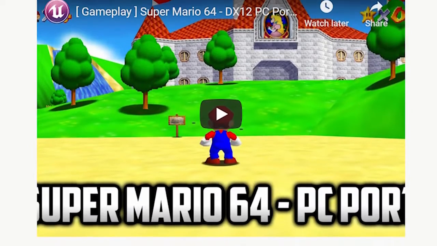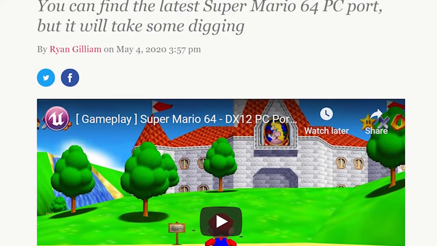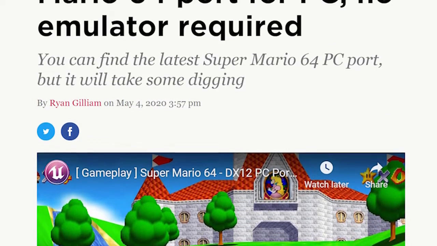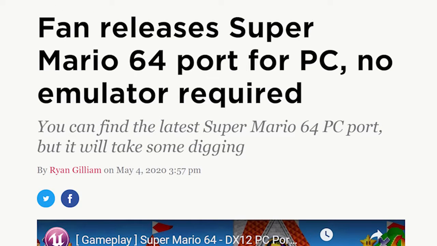Now, the other thing I want to mention is there are some other things that have occurred over the last few days that are unrelated to this leak, but are also part of this Nintendo thing that's going on right now. The first one is Super Mario 64 running on the PC at 4K with widescreen mode enabled. This is not a part of the leak in any fashion.